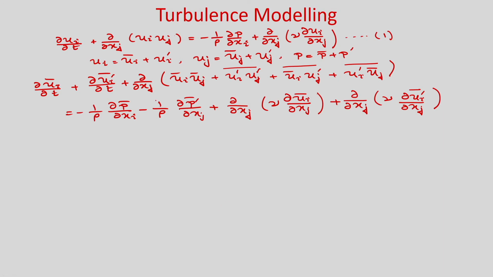So, you can see that some of the terms will be 0, because you know that the time average of the fluctuating component u_i prime bar will be 0. So this will be 0.